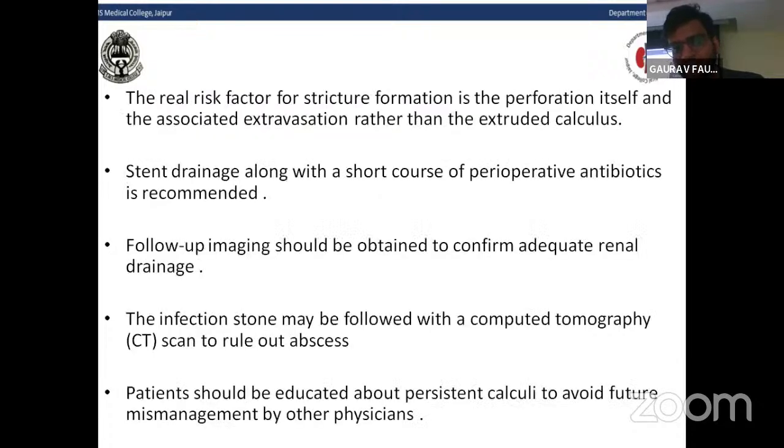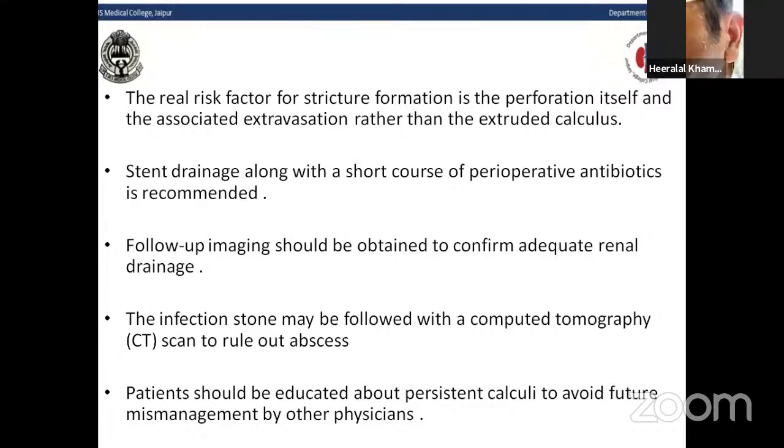The real risk factor for stricture formation following the extrusion of calculi is the perforation itself and associated extravasation of the fluid, rather than the extruded calculus. So stent drainage along with a short course of perioperative antibiotics is recommended following the extrusion of the stone. Follow-up imaging should be obtained to confirm adequate renal drainage.